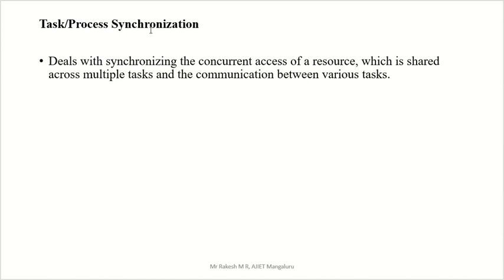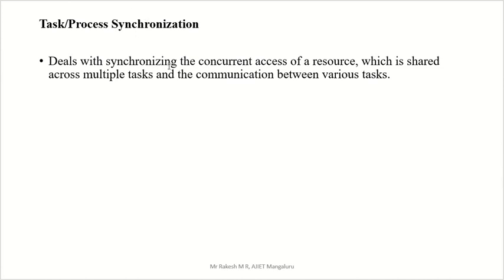Next one is process synchronization. It deals with synchronizing the concurrent access of a resource which is shared across multiple tasks, and the communication between various tasks. There is a classical process synchronization problem, and we need semaphores for that. Some of the classical problems of synchronization are all related to the operating system subject. Here, what does process synchronization mean?